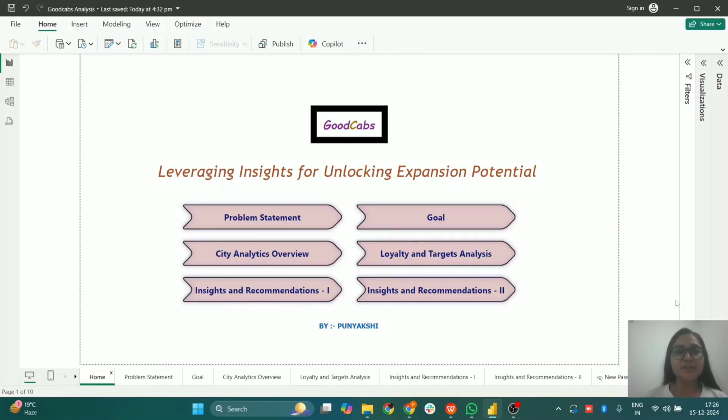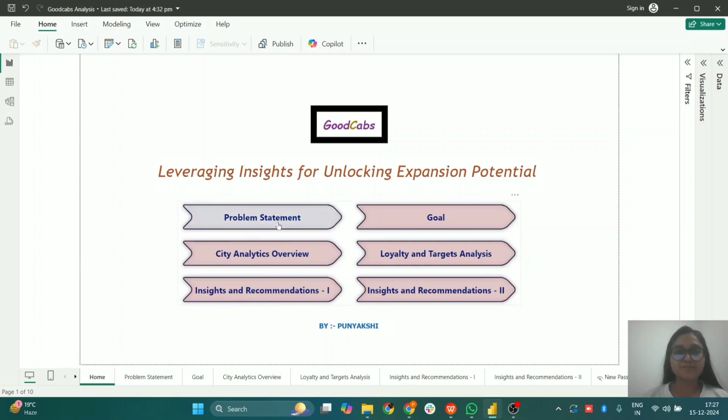Today, I would like to take you through my recent project. The agenda for today's presentation is that firstly, we'll start with the problem statement and then the goals. Then I shall discuss the city analytics overview, followed by loyalty and targets analysis. Lastly, I shall share some insights drawn from the data and a few recommendations.